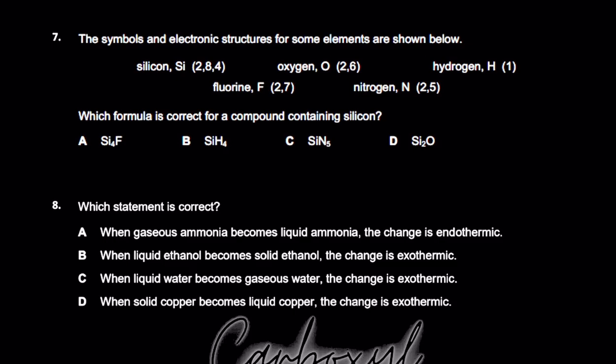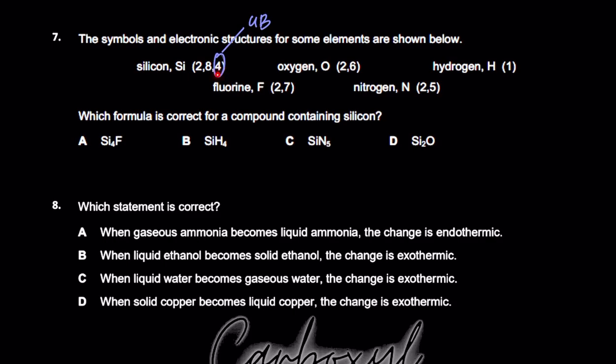So if you check silicon out, it has 4 electrons in its outermost shell, and that means that it's going to make 4 bonds, right? 4 electrons will be either shared or gained or lost. But if you check all the options out, it's basically a simple covalent molecule that's being formed in all the options. That means that obviously there's going to be a sharing of electrons. They're all non-metals, right? So there's going to be sharing of electrons between them. Covalent bonding would take place. So we have to check out the formula that's going to be formed.